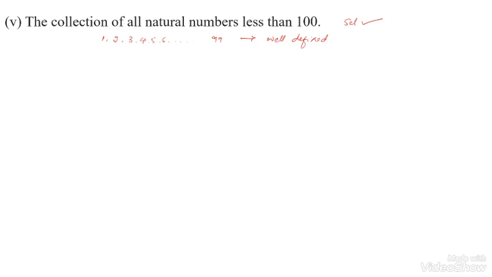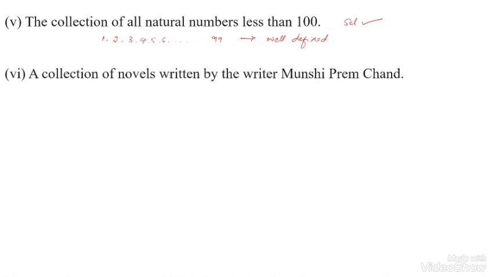It should be a statement of the set. Next question: collection of novels written by the writer Munshi Premchand. Munshi Premchand was a famous novelist. So, the collection of novels written by Munshi Premchand. He was one person. Whatever novels have been written, it should be a collection.